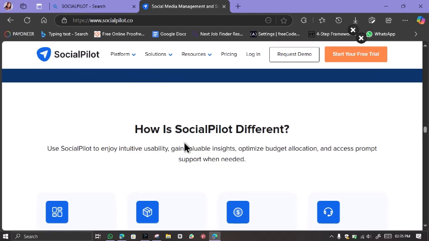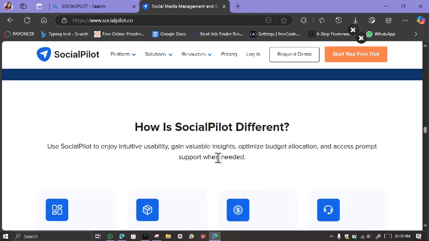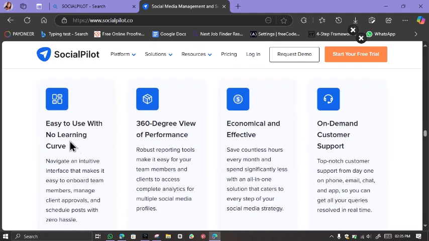And how is Socialpilot different? Because you can use Socialpilot to enjoy intuitive usability, gain valuable insights, optimize your application, and access prompt support when needed. So you can see easy to use with no learning curve, 360-degree view of performance, economic and efficient, on demand customer support.